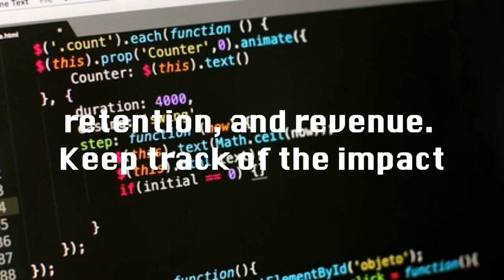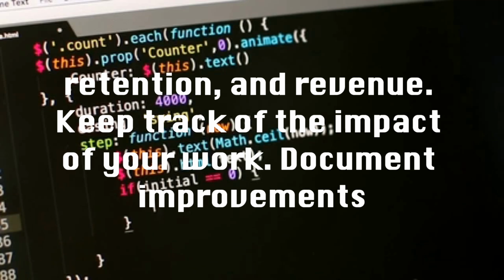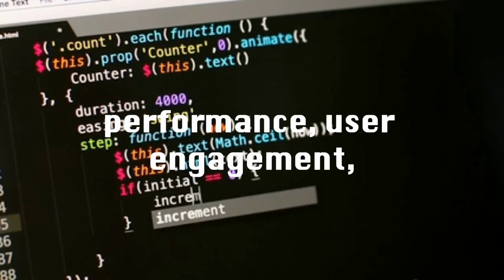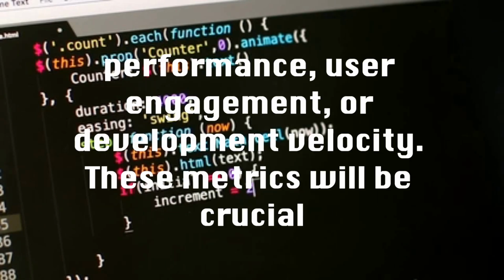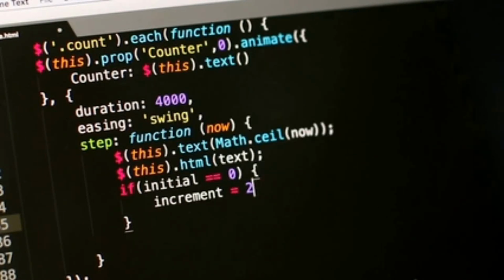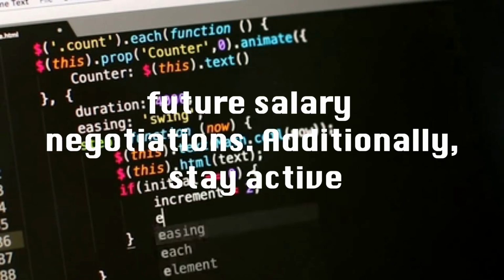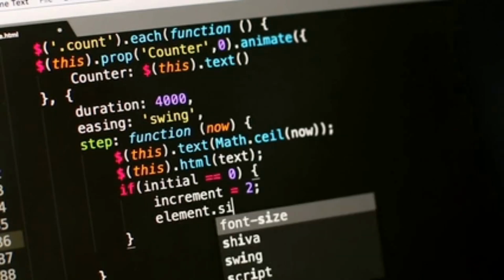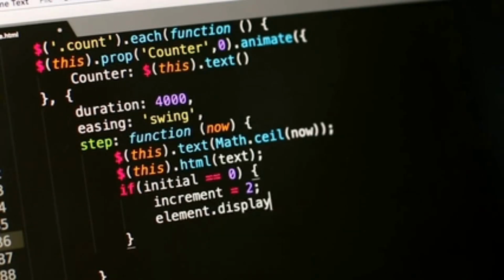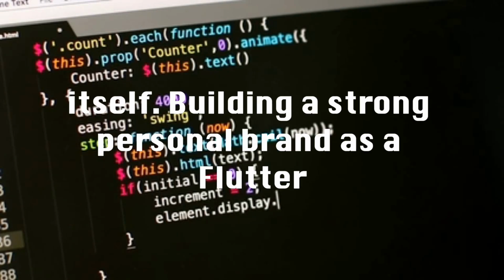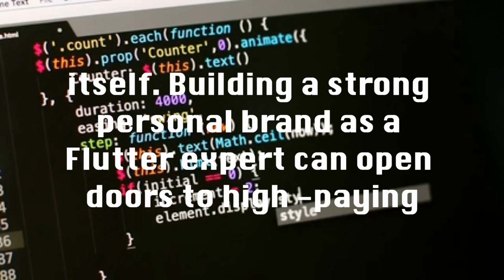Keep track of the impact of your work. Document improvements in app performance, user engagement, or development velocity. These metrics will be crucial for future salary negotiations. Additionally, stay active in the Flutter community. Consider creating educational content, mentoring other developers, or contributing to Flutter itself. Building a strong personal brand as a Flutter expert can open doors to high-paying opportunities.